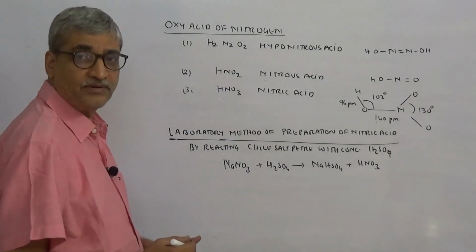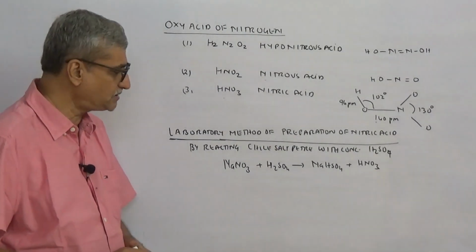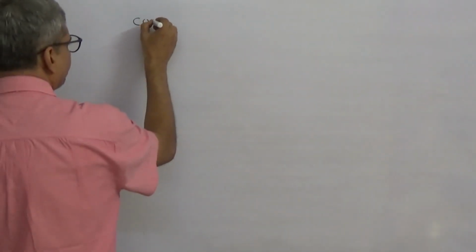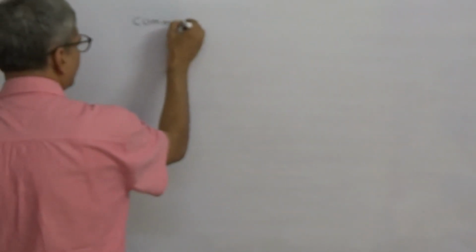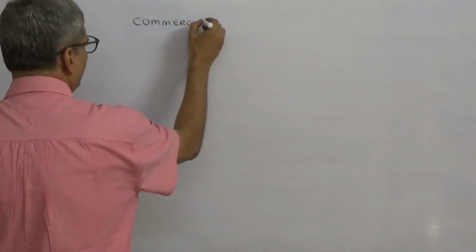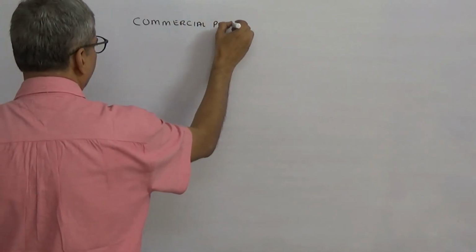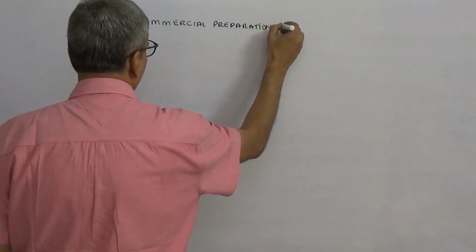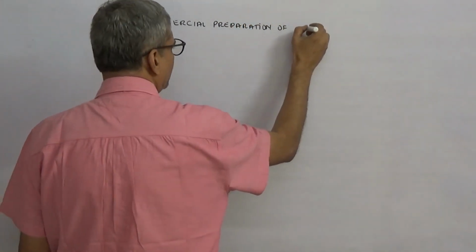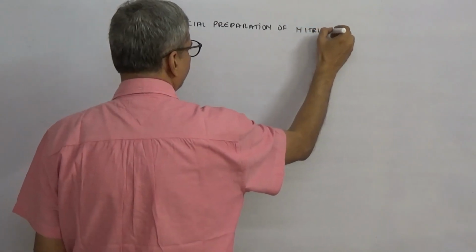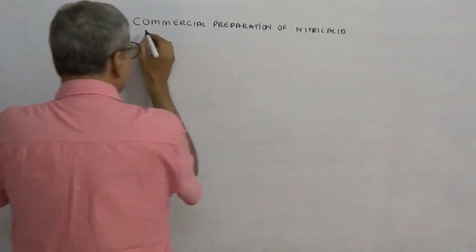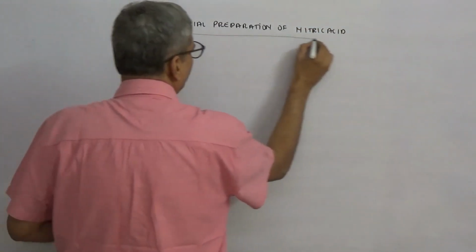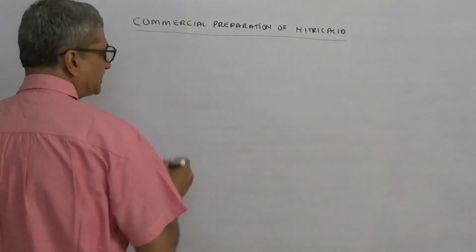We now look at the commercial method, that is Ostwald's method. We come to the commercial preparation of nitric acid. This is called Ostwald's method.